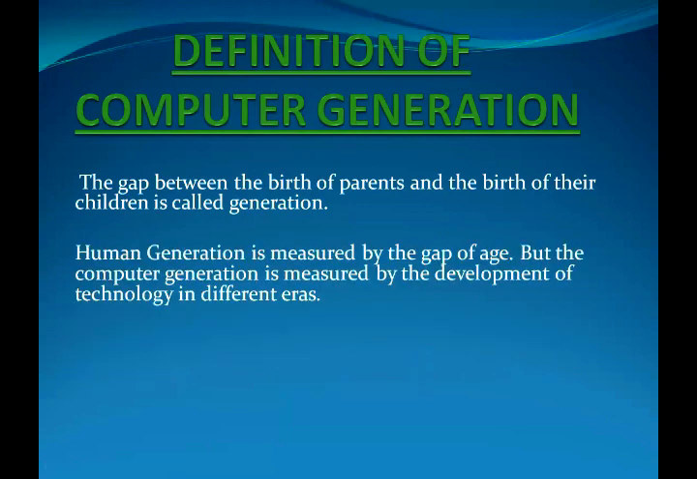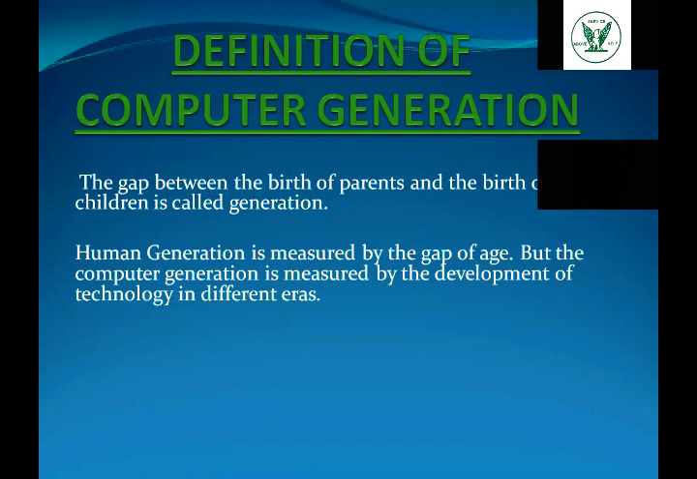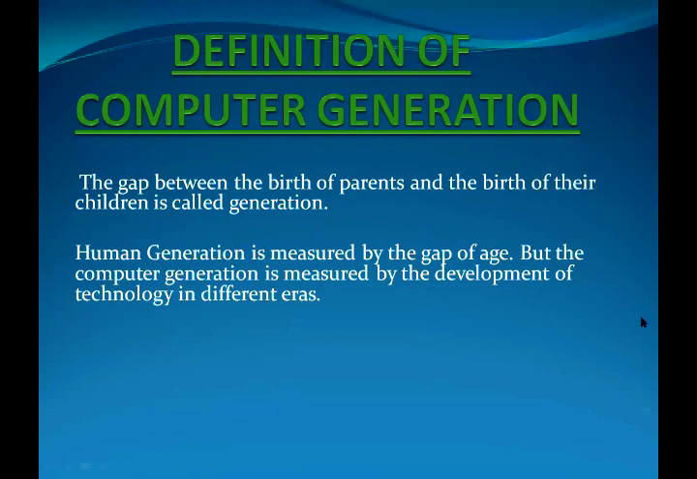Human generation is measured by the gap of age, but the computer generation is measured by the development of the technology in different areas.